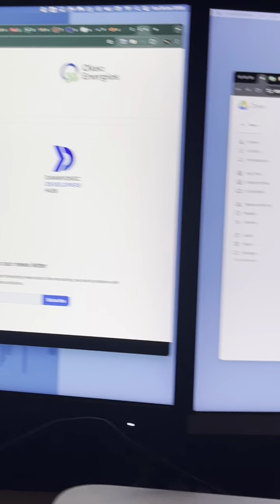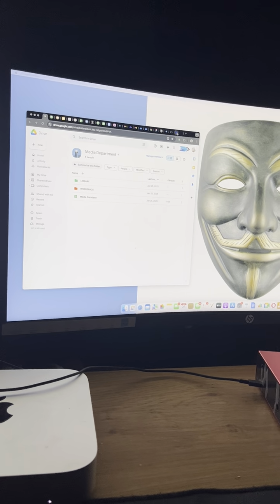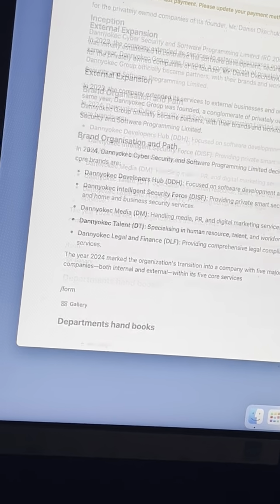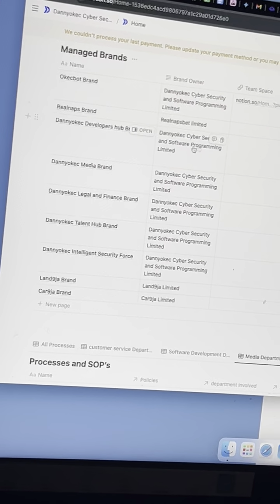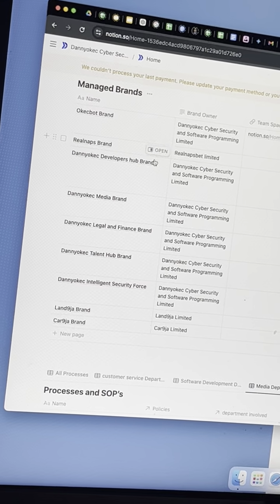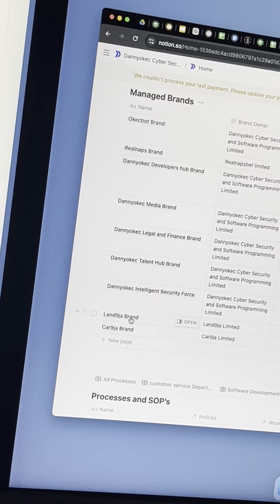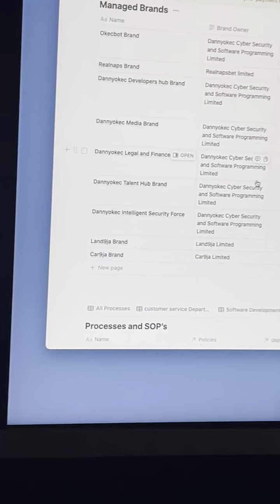So if I take it to my Notion right now, on my Notion, you see that everything is now better. We now have more brands, and we also have more things we're doing. For instance, now we have okek.bot, which is what you guys have been hearing about. So okek.bot is here, Renaps is here, Developers Hub, Media, Finance, Talent, Intelligence, Land Ninja, Car Ninja, which is the one you see here, and so many other things.